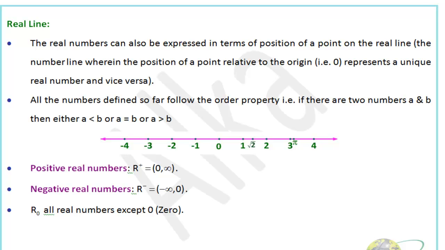So friends, so far we have discussed all types of numbers: natural numbers, whole numbers, and the biggest set, the real number set. Real numbers are the biggest set of numbers, and all the numbers are part of real numbers. If all the numbers are part of real numbers, then there is not even a single number outside the set of real numbers, right? It should be true in that case, but friends, it's not true.